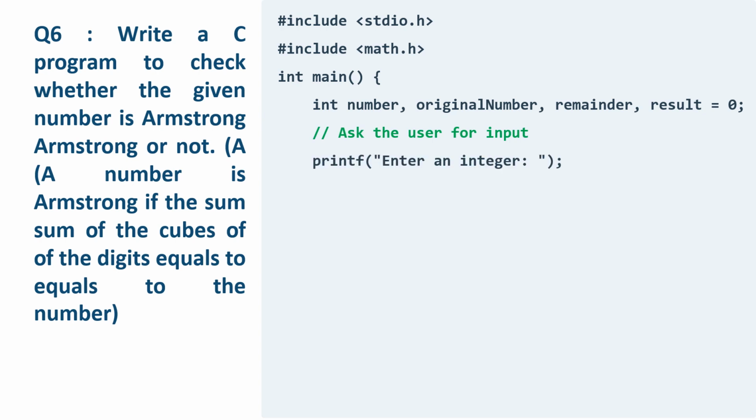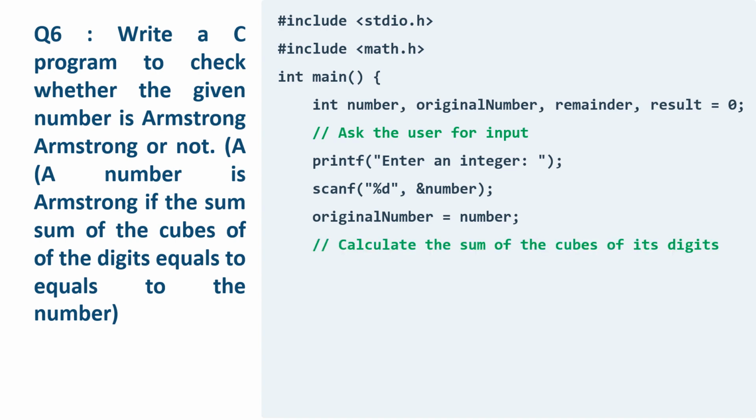Prompt the user for input. Scanf reads the integer input by the user and stores it in the variable number. Copies the value of number to the variable original number. This is done because original number will be modified in the loop, but we need to retain the original value for the final comparison. Next, calculating the sum of the cubes of its digits using the loop.